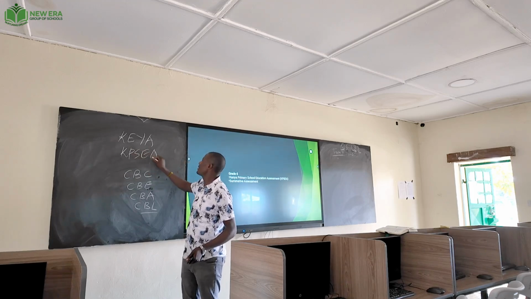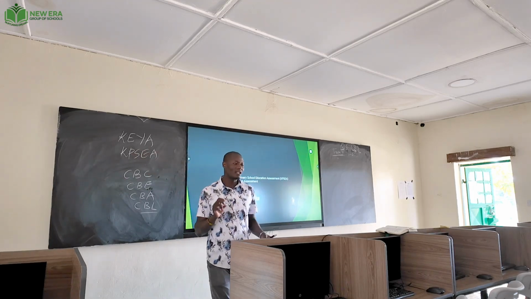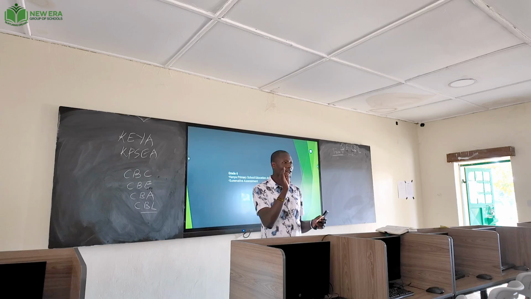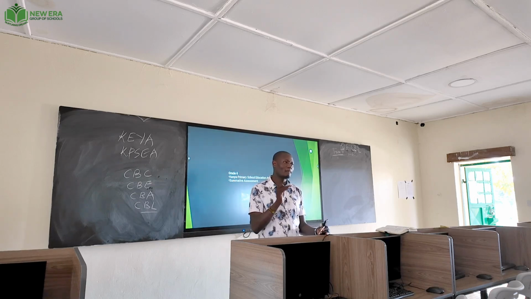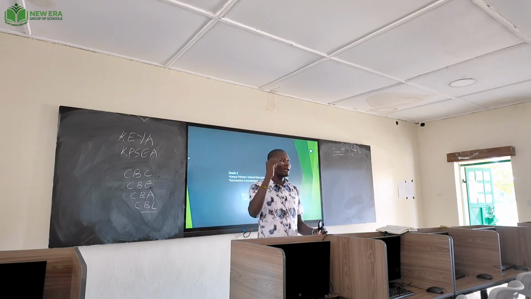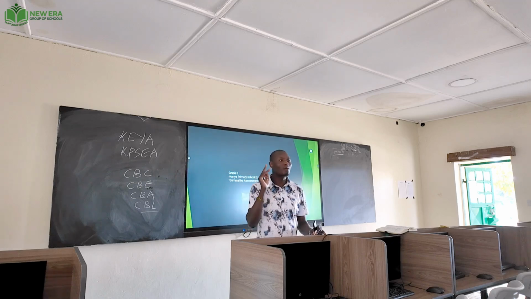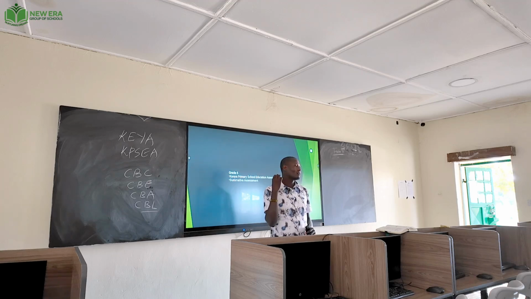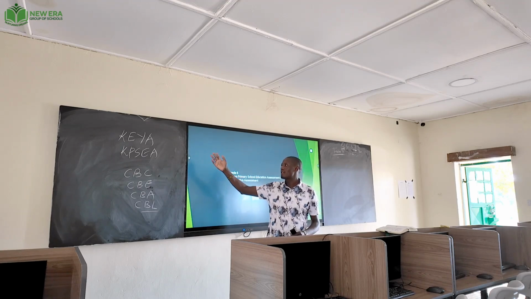This is the second national examination this learner is sitting for. Remember, we said the learner will enter PP1 at 4 years. This learner shall move to PP2 at 5 years. Then from PP2 they move to lower primary. Grade 1, 6 years. Grade 2, 7 years. Grade 3, 8 years. They do the exam, are given an assessment number, and do the Kenya Early Years Assessment.